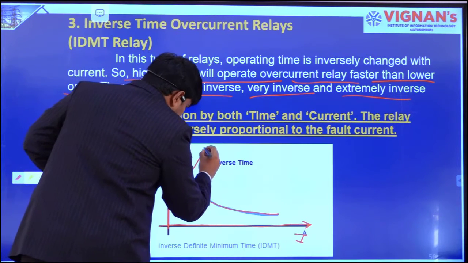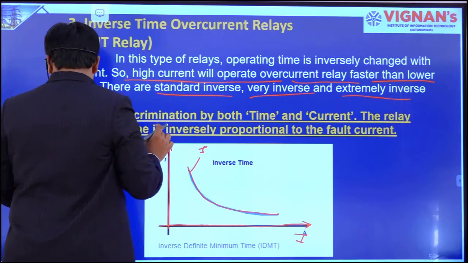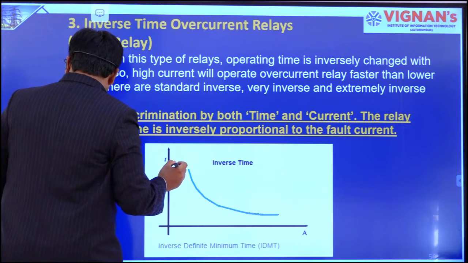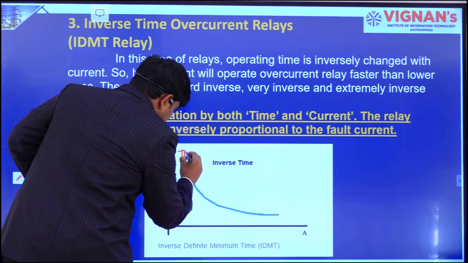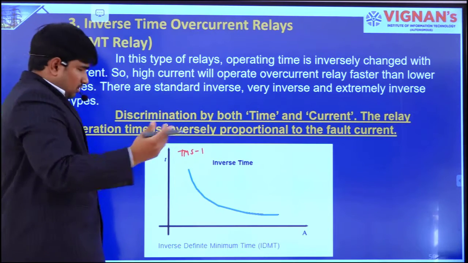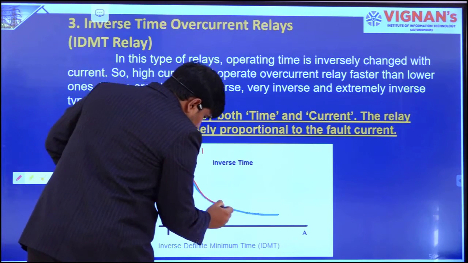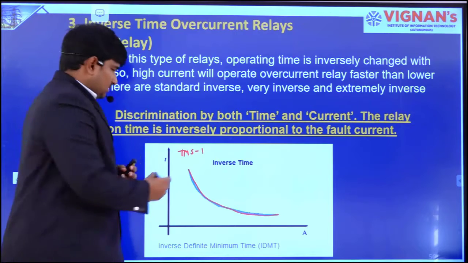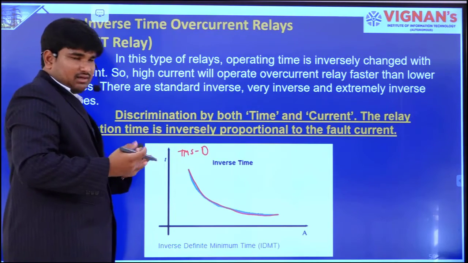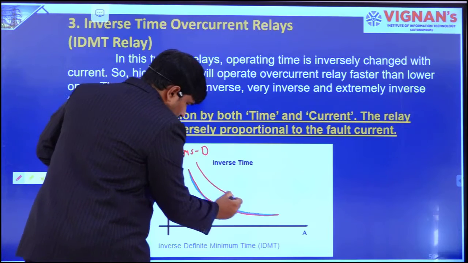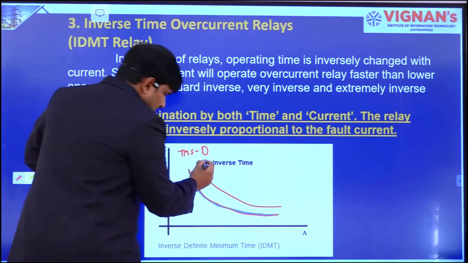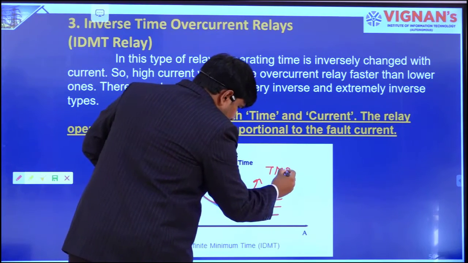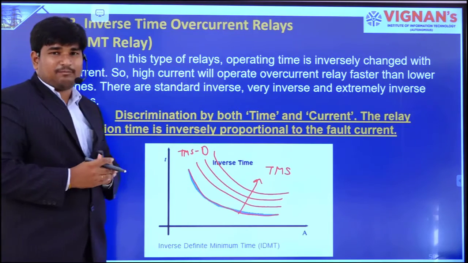So for example, this is for TMS of 1. For example, if I want to provide some time delay, this is 0 as we don't have any time delay. Or if I want to provide some time delay, it will shift like this. So as TMS is increased, the curve will shift upwards.